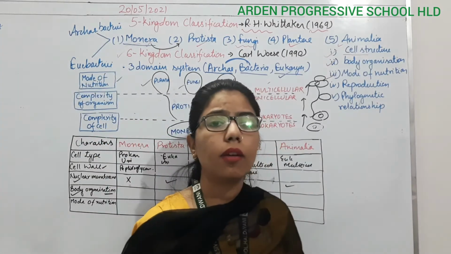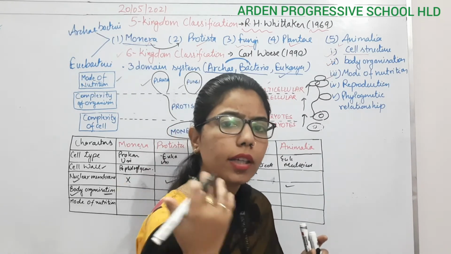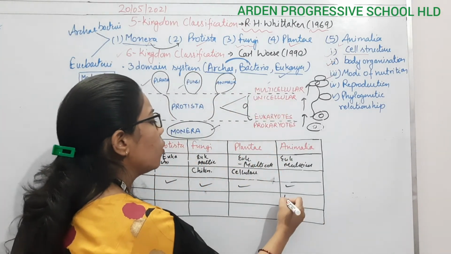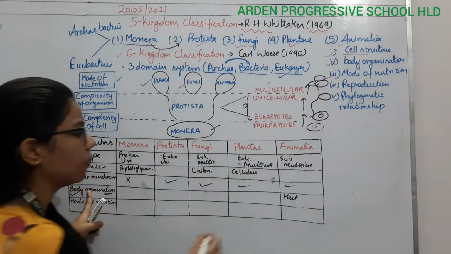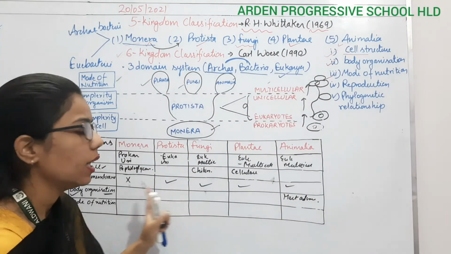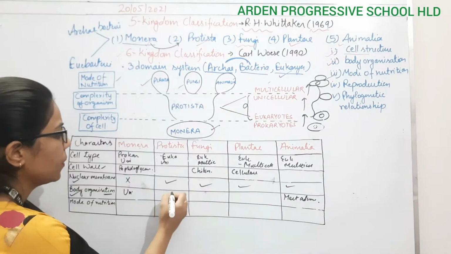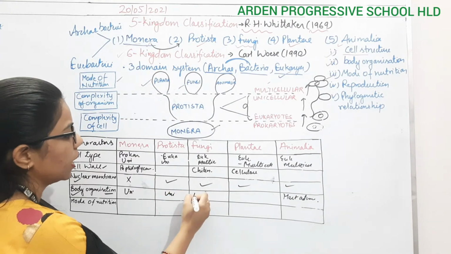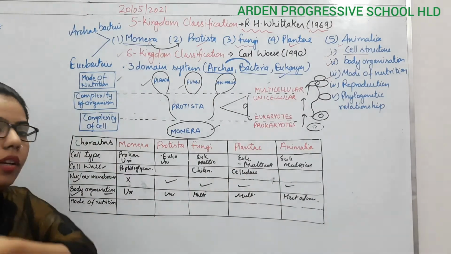In case of animalia, cells form tissue, tissue forms organ, organ forms organ system. So these are the most advanced bodies. Body will be more advanced in case of animalia, and here it is unicellular, here also unicellular, in fungi multicellular, and from here also multicellular, right?